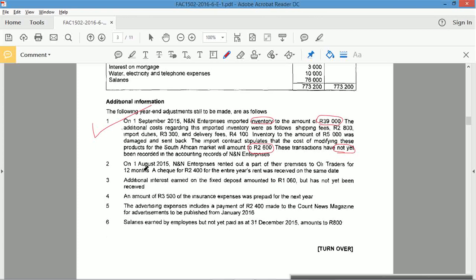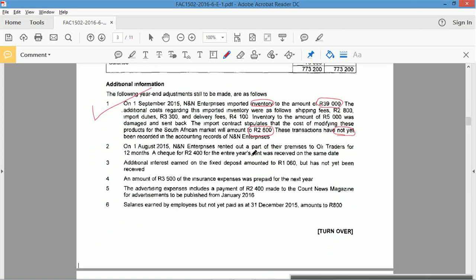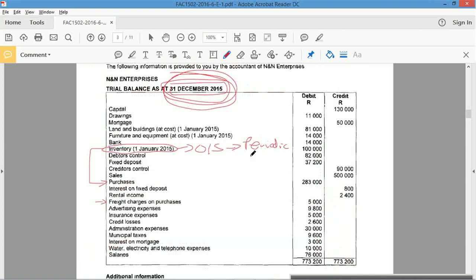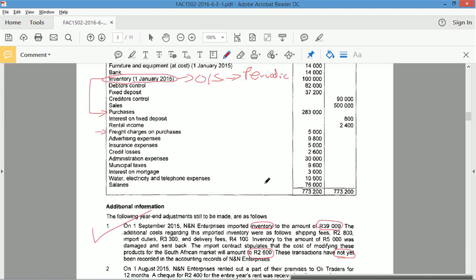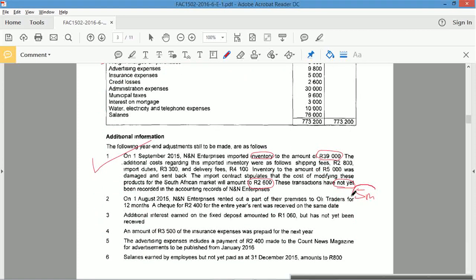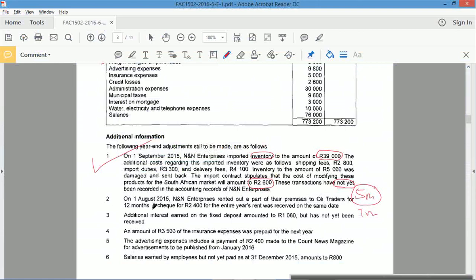Number 2, on 1st August 2015. Where is 1st August 2015? It's during the year, because the year end is 31st December 2015. They rented out part of a premise to Ollie for 12 months. A check for 2,400 for the entire year's rent was received on the same date. Okay, that's easy. August to December is part of the year: August, September, October, November, December, that's 5 months. 5 months is income earned, 7 months is prepaid. And you're paying for 24 months. All I need to do is show that. This was for rent income.